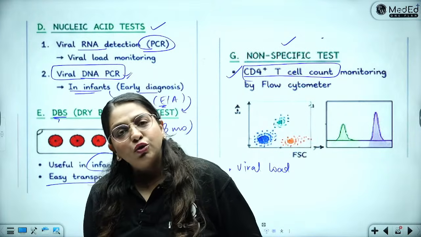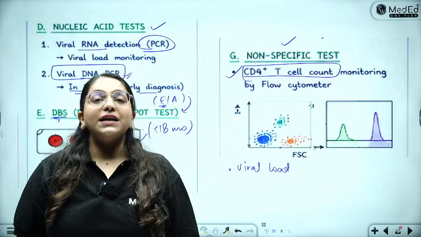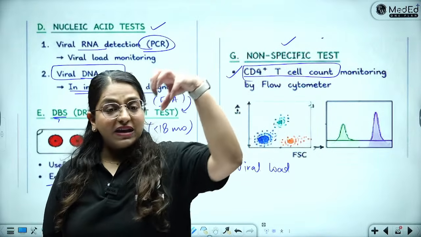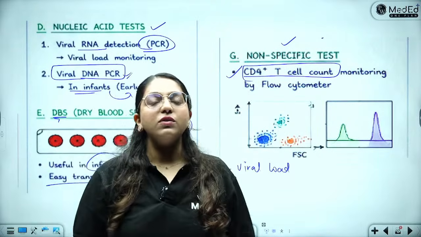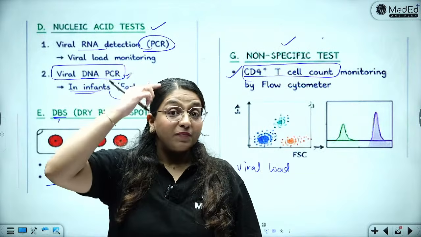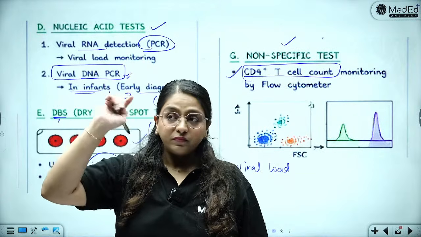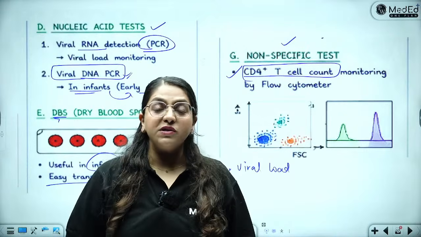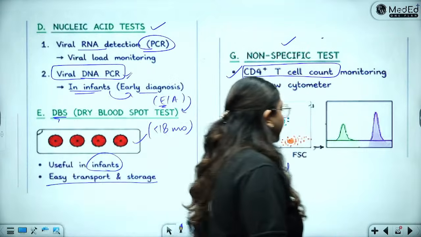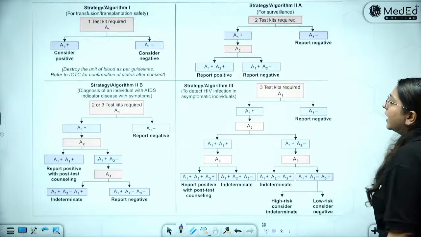Or initially, to make a diagnosis, you can see that in this person the CD4 count is very, very low. When the CD4 count is very, very low, that should be your first thing to stick in your mind, that probably this person is HIV positive. All right, done and done.